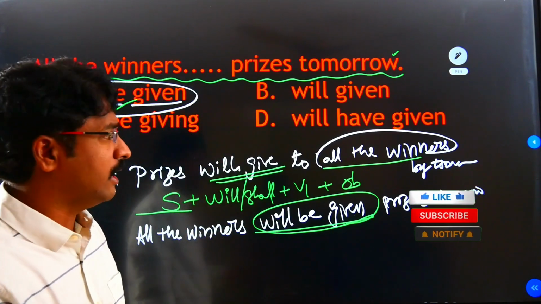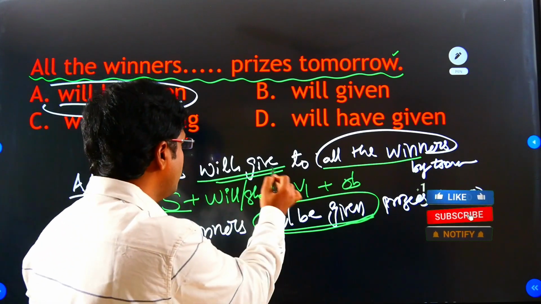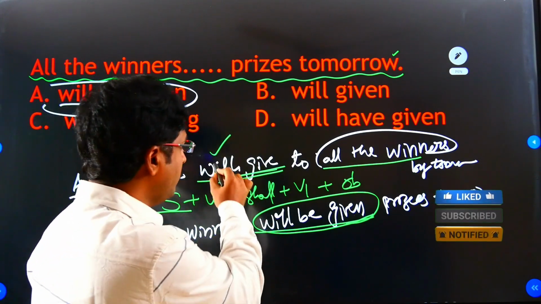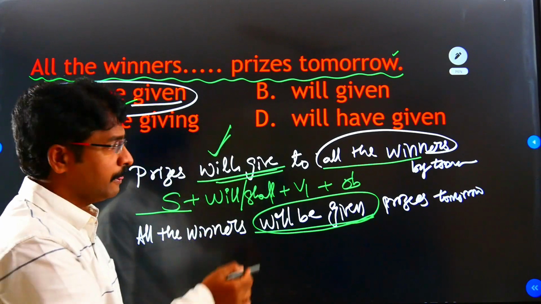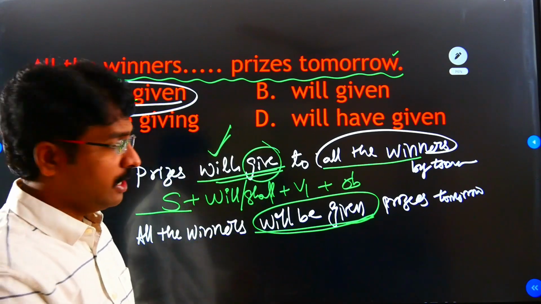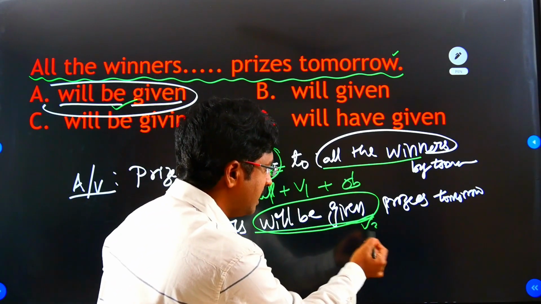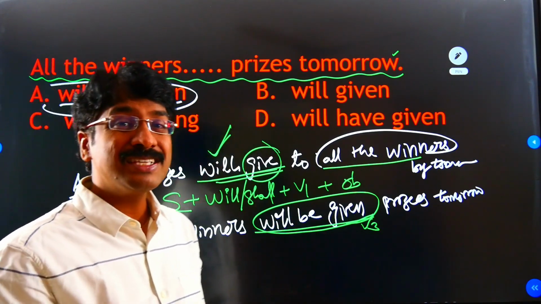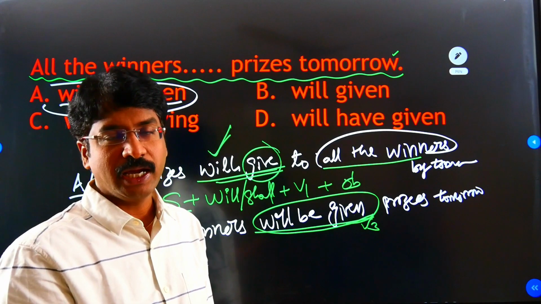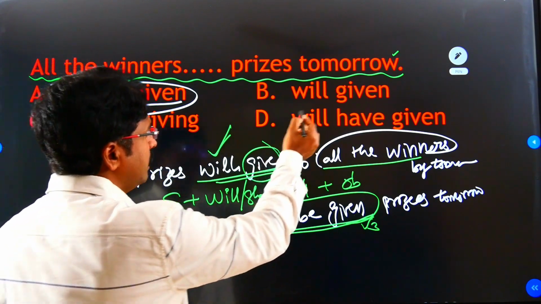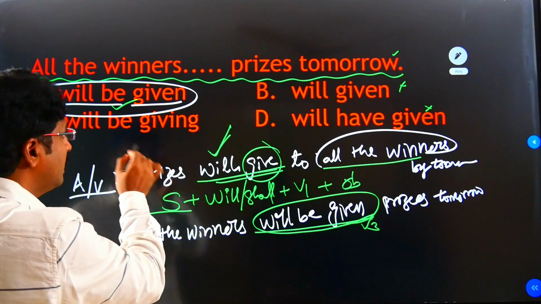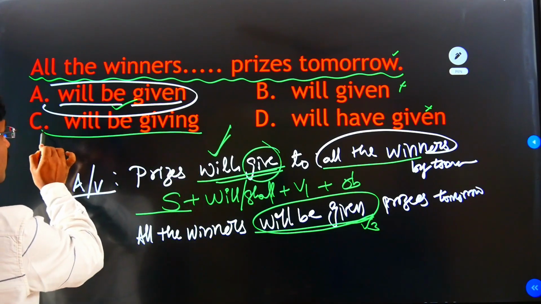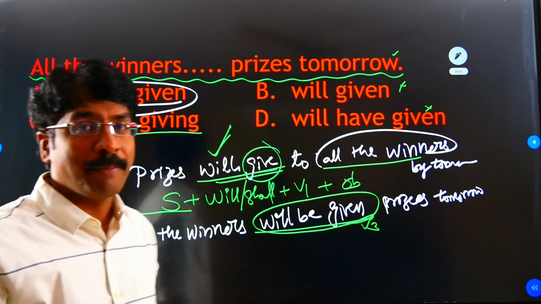Okay. So will be given. Why will be given came here means will give. Here will means this is helping the same as will became will be, and give is a V1 became the V3. Here the V3. So these are the rules. Will be. Okay. So here will given is not the answer. Will have given also not the answer. Will be giving. Here it's not a will be giving. Giving never comes in the passive voice.